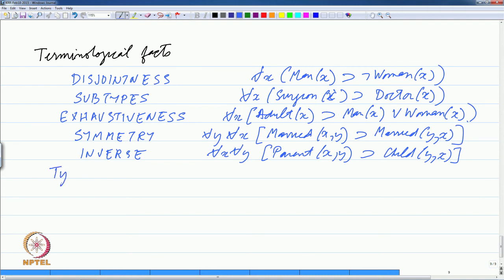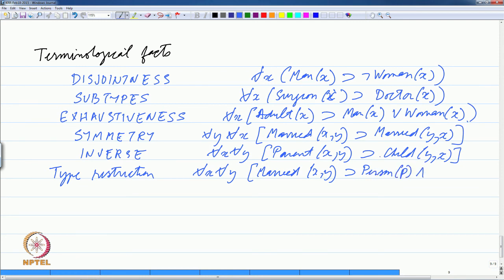Then we can restrict type. Type is another word we use for category, for example. So, we could say, for example, that if two people are married, then they must be humans, let us say, or persons. So, in some sense we are saying that only people can be married. Okay.